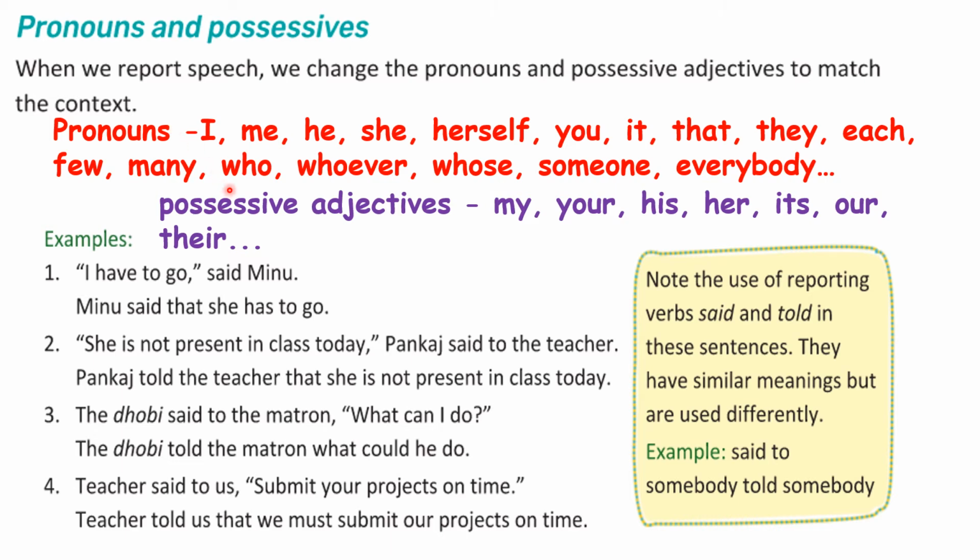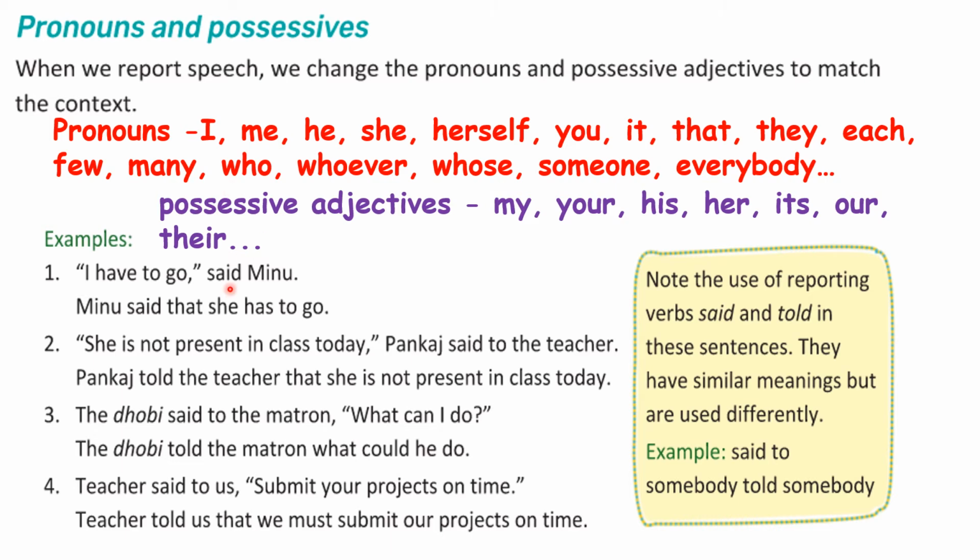When your friend said something and you want to convey the same message to your mom or to your teacher, you change automatically. Children, you all speak English perfectly, but you don't know what grammar part you are using when you are speaking English. That is what you are learning here.